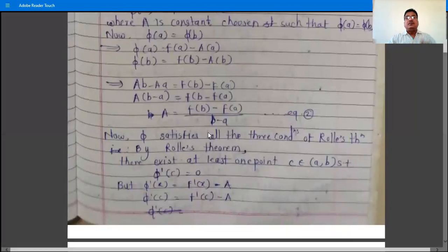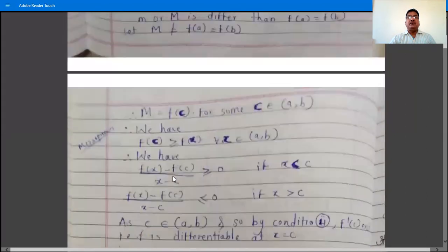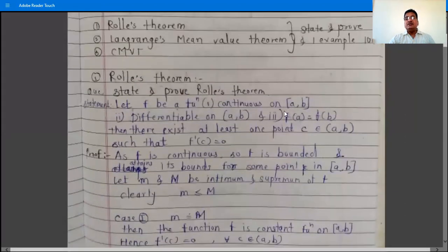So phi satisfies all the conditions of Rolle's theorem, and therefore by Rolle's theorem what do we have? There exists at least one point c belongs to open interval (a, b) such that phi dash c is equal to 0. Don't write f dash c is equal to 0. The statement of Rolle's theorem is what? The function f is continuous on closed interval [a, b], differentiable on open interval (a, b), and third is what? f of a is equal to f of b.